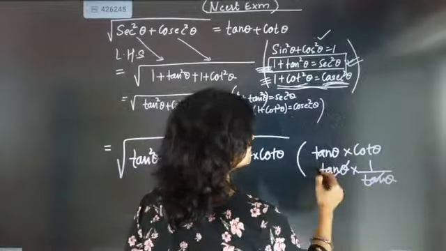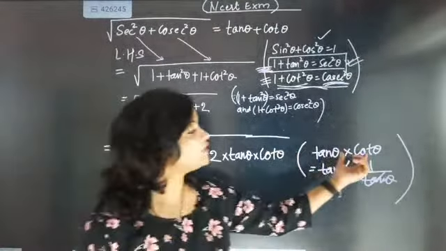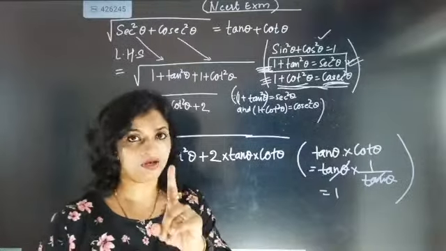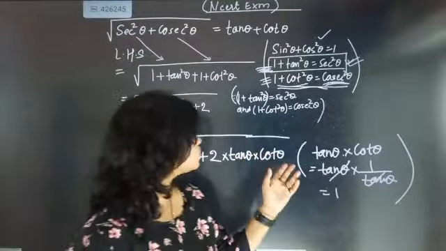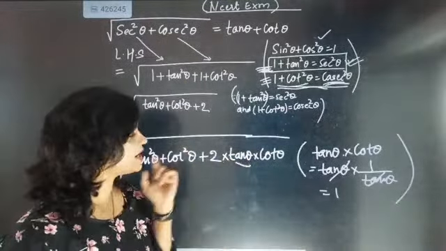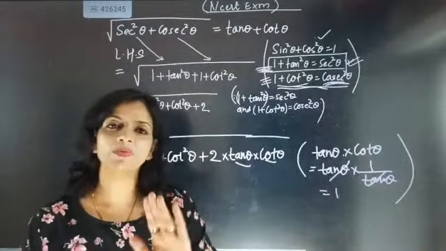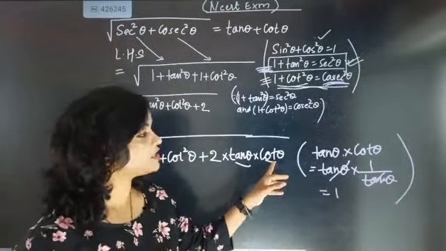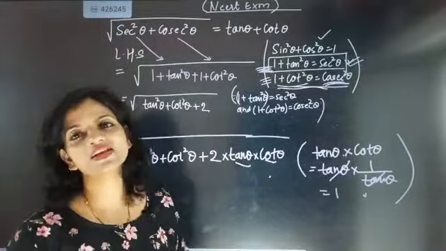So they will cancel and again the answer will become 1. So tan theta into cot theta is nothing but 1. So only for our convenience, we multiplied tan theta and cot theta. When you solve it, it will be 1 only. Because cot theta is reciprocal of tan theta, tan theta and tan theta will cancel.